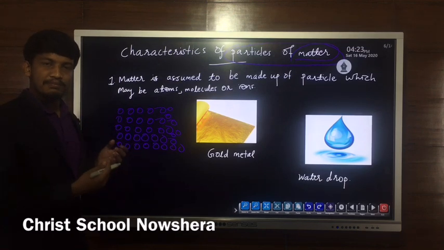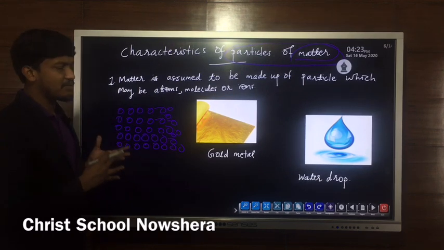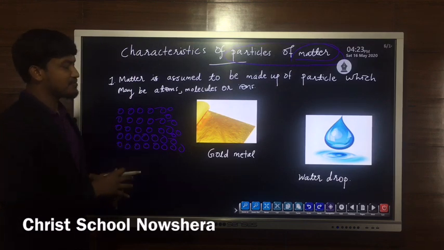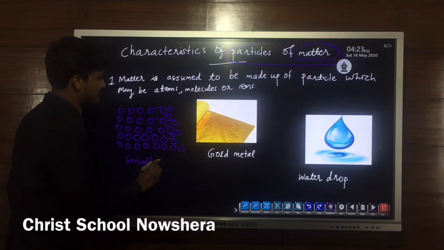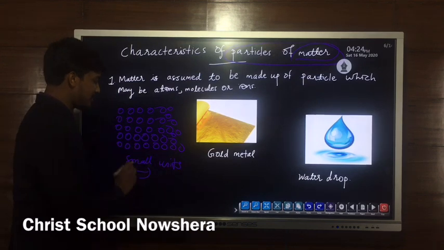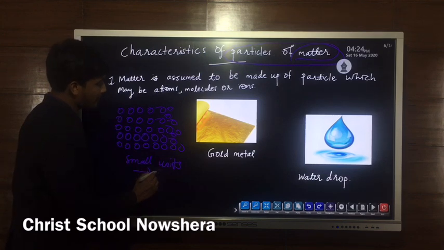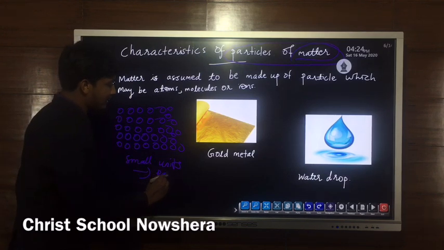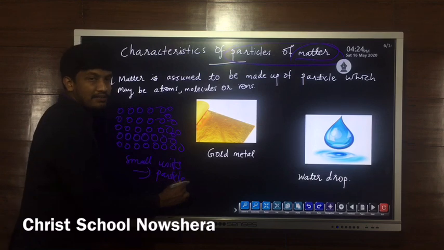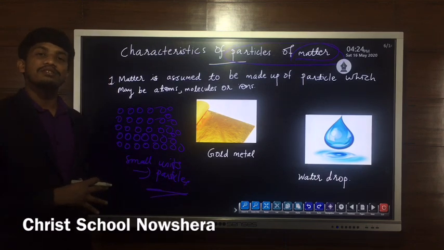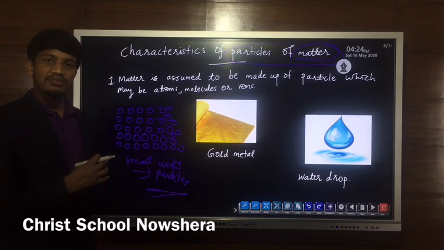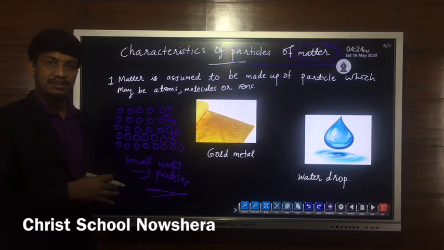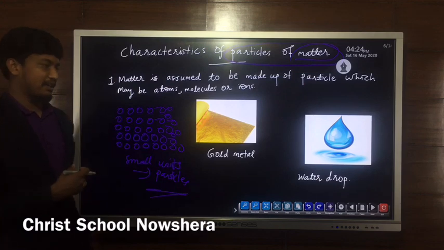So the human body, plants, animals, or whatever the matter, all are made up of very small units. These small units are called particles. Very small units means we cannot see the particles using our naked eyes or using a microscope.